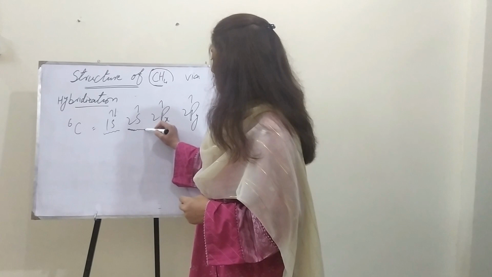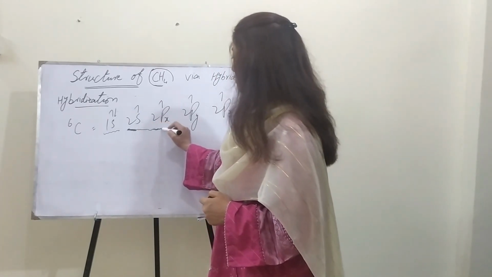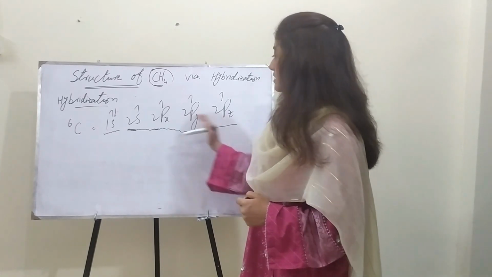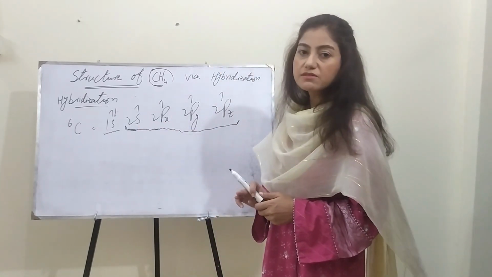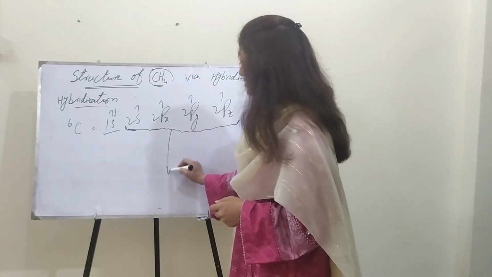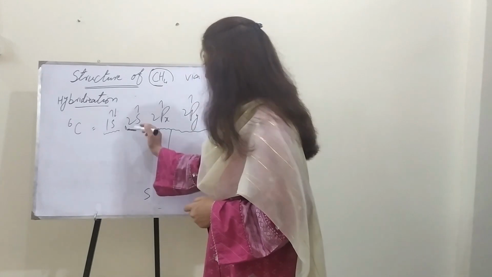Here 2s and the 2p orbitals are from the second shell, so these 4 atomic orbitals are almost at similar energy level, and these intermix to form the hybrid orbitals.